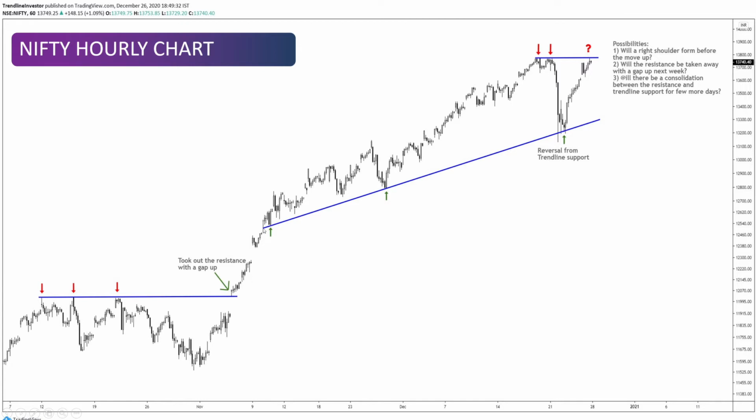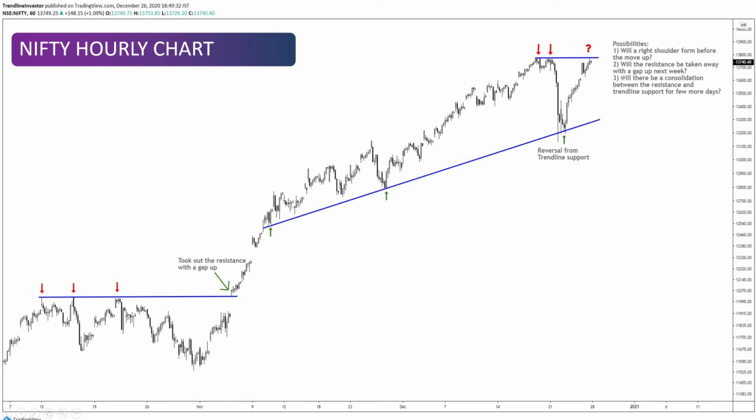And then since then, we had this nice move, and then small corrections. We again had a small correction, again a small correction, and then we had this nice move up all the way to 13,700 levels. Now, since then, last week we had a nice dip. In fact, a serious dip, and I think most of them were literally scared of what's going to happen next. But if you notice here, this is just a trend line reversal, right? So we had this trend line here. Now, a trend line doesn't have to always connect the lows.